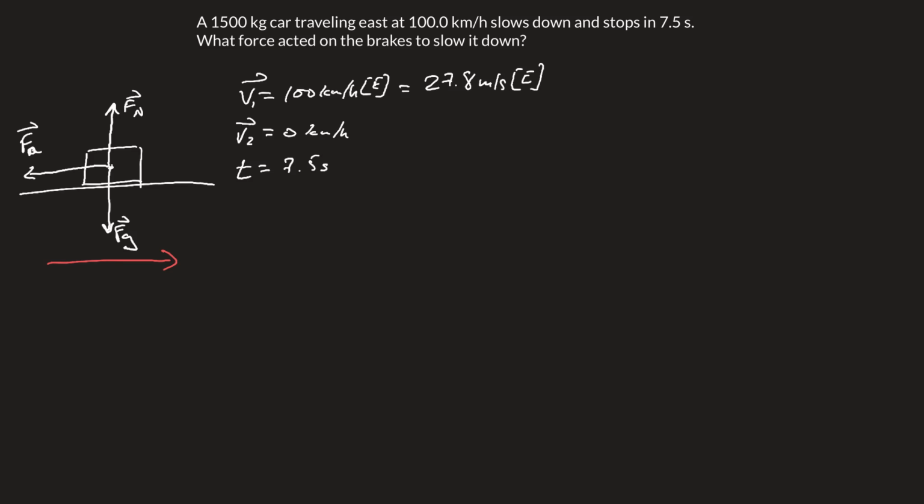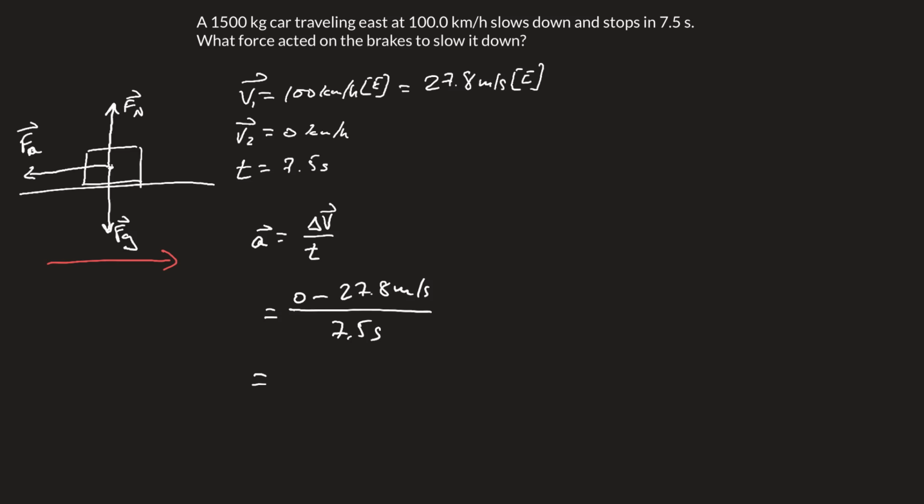Next up, we're going to solve for acceleration. So we know from our previous units that our acceleration is equal to your change in velocity over time. So that means our acceleration is V2, which is 0, minus V1, which is 27.8 meters per second, divided by our time, 7.5 seconds.